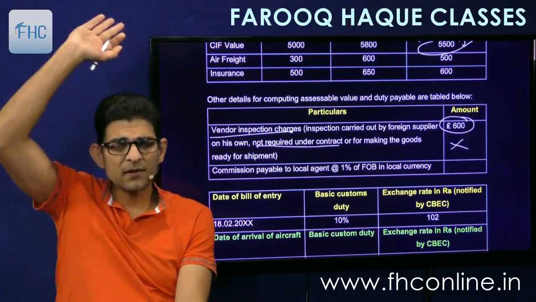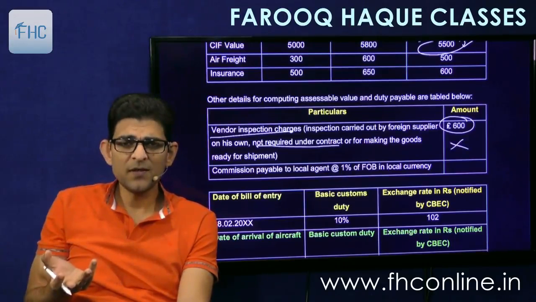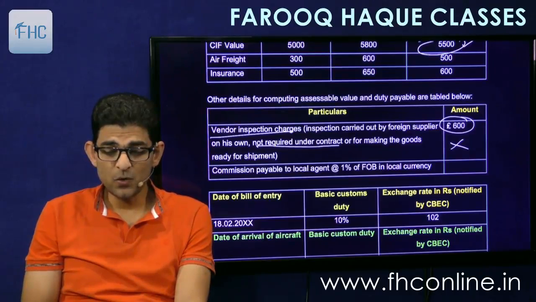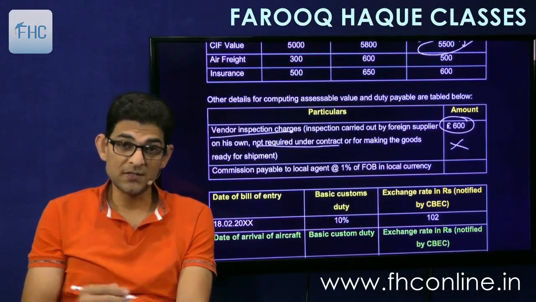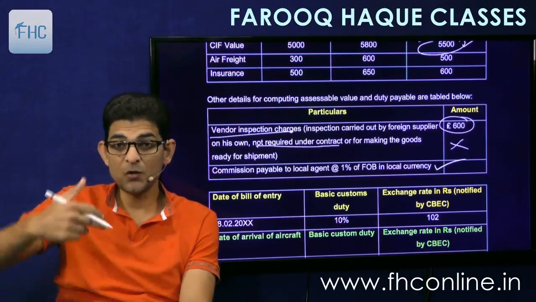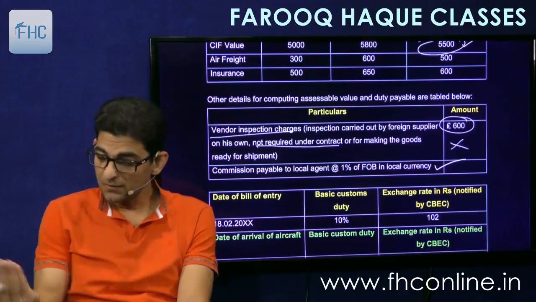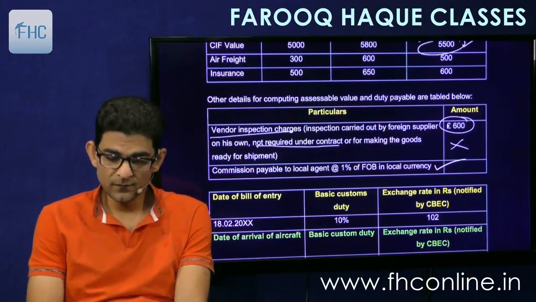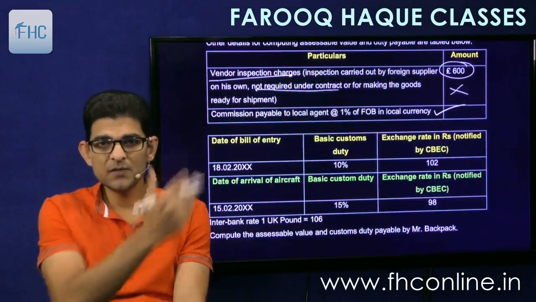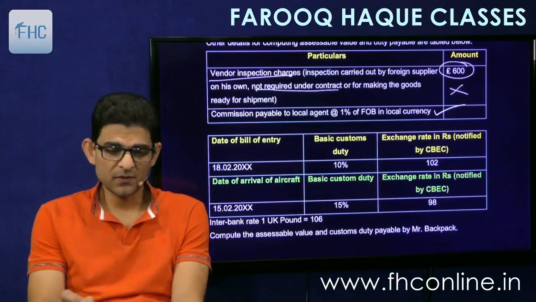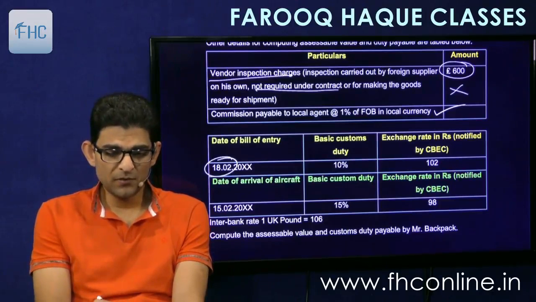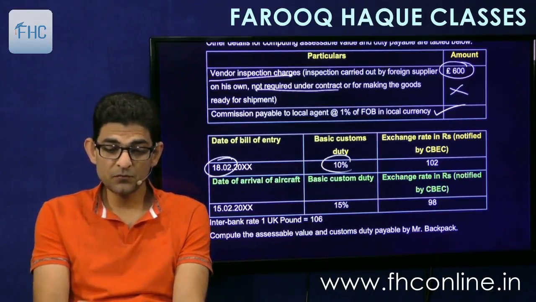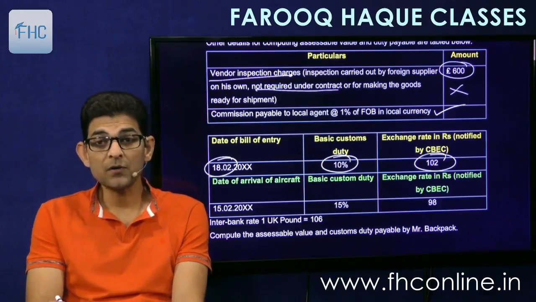If he incurs any expense there, what have we to do with it? Nothing. Then commission payable to local agent, 1% of FOB in local currency. Yes, this is to be added, because this is paid on behalf of the seller. We are paying the commission on behalf of the seller, so therefore it is to be added. Then again, the difference in the date of bill of entry and arrival of aircraft. So 18th February is the bill of entry, 15th February is the arrival of the aircraft. So the bill is filed later. So we'll take basic custom duty of 10% and exchange rate of 102.